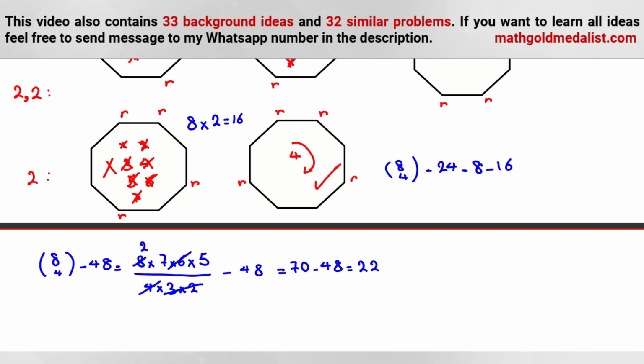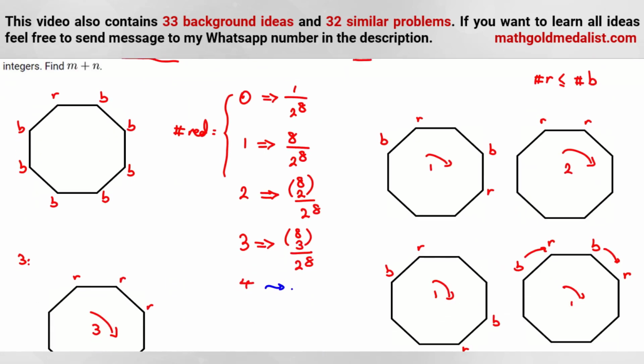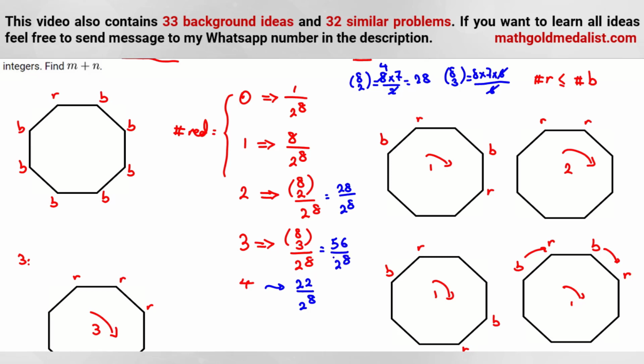Okay, now we can write here 22 over 2 to the 8. Now we should calculate each of them. 8 choose 2 is what? It's 8 times 7 over 2. You can cancel 4 times 7, 28. So it will be 28 over 2 to the 8. 8 choose 3 is what? You can say 8 times 7 times 6 over 3 factorial, which is 6. 8 times 7, 56. 56 over 2 to the 8.